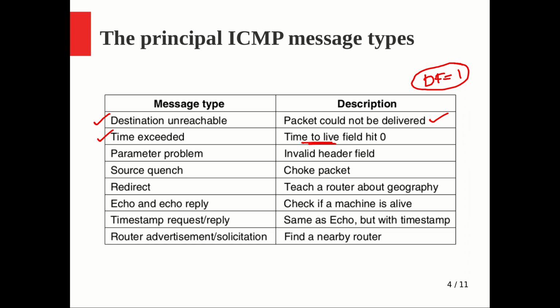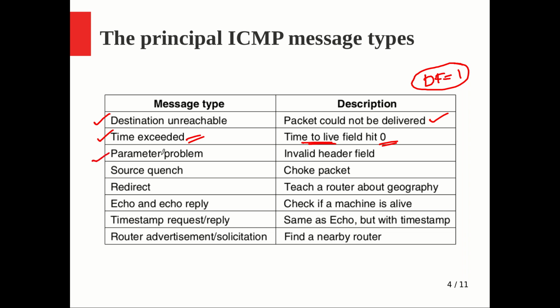So if it reaches 0, what does it mean? The packet is taking some wrong route and it is somehow looping in the network. It may lead to unwanted traffic. So we will forcefully discard such a packet with time to live equal to 0, and together with that we will send an ICMP message informing the sender that something happened with this particular packet. The time exceeded event happened, right?